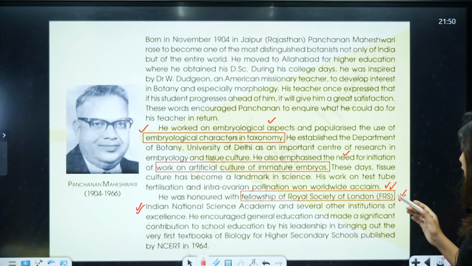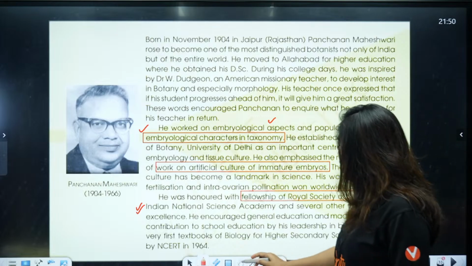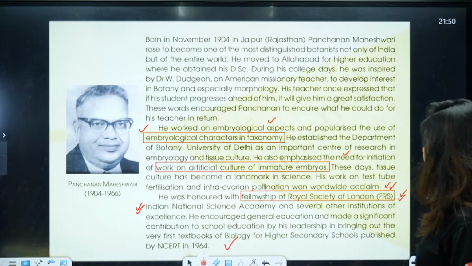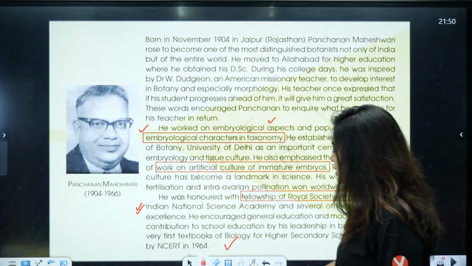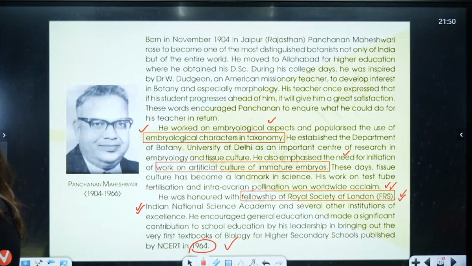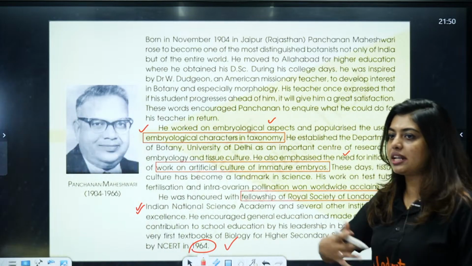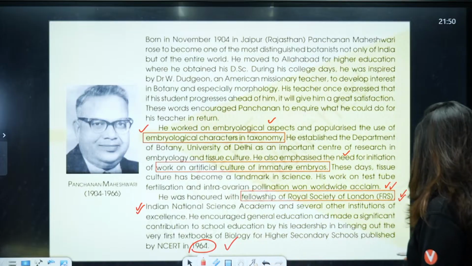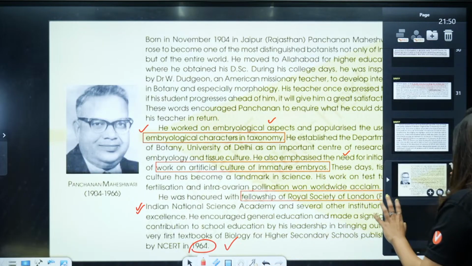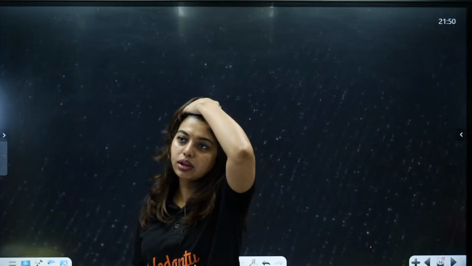Not only that, he also got Indian National Science Academy recognition. He encouraged general education and made a significant contribution in school education by his leadership in bringing out the very first textbook of biology for higher secondary school, published by NCERT in 1964. Just a read, students, nothing important. Nothing that important has been told, no definition is given, only they have told about his work.